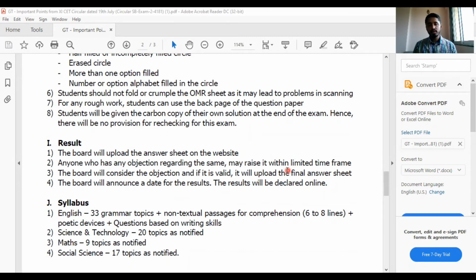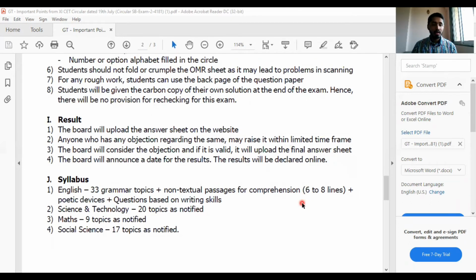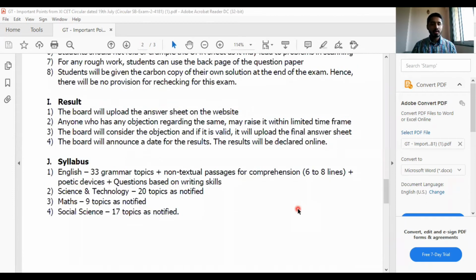The board will announce the date for the results. The results will be declared online, and I hope it is declared properly and there is no delay like whatever happened last time. I don't think it will repeat, but we don't know. Anything can happen. Then the next and more probably the last part, syllabus.